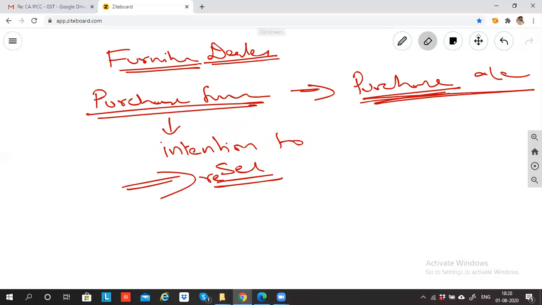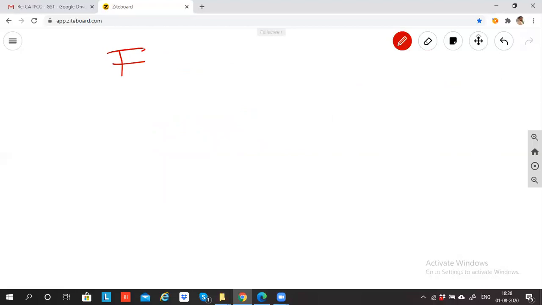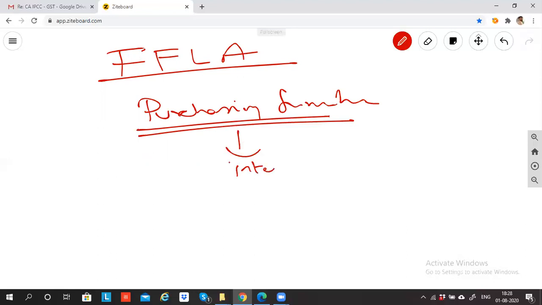But let's talk about not a furniture dealer. Let's talk about Fortune's Fun Learning Academy. Fortune's Fun Learning Academy is purchasing furniture. What is my intention? Resell? Will I buy the furniture to resell?